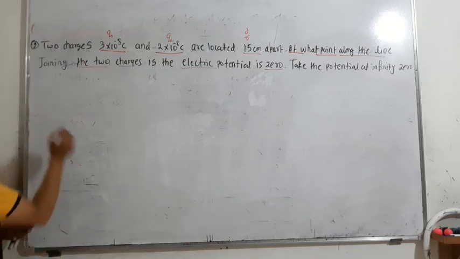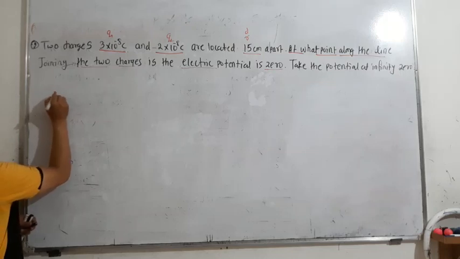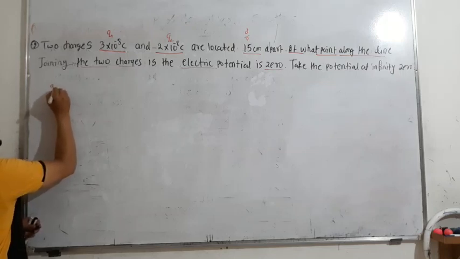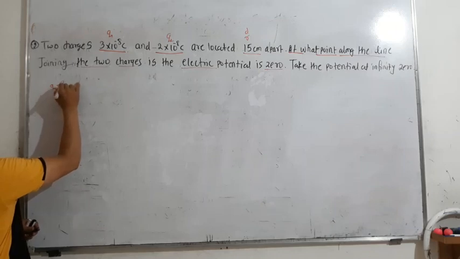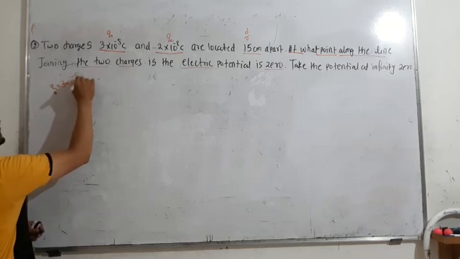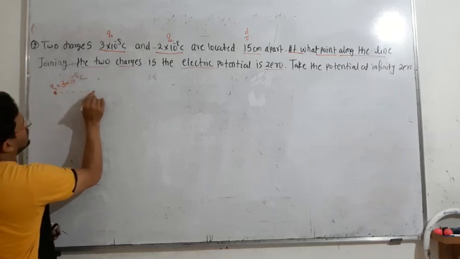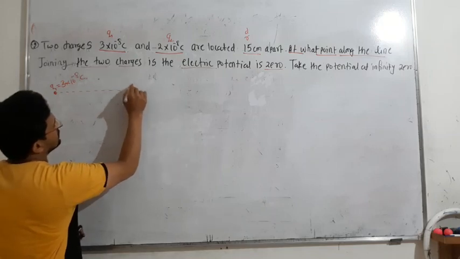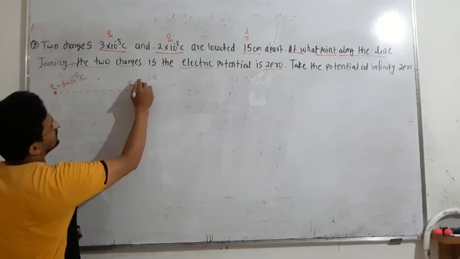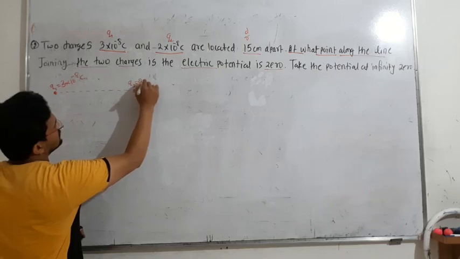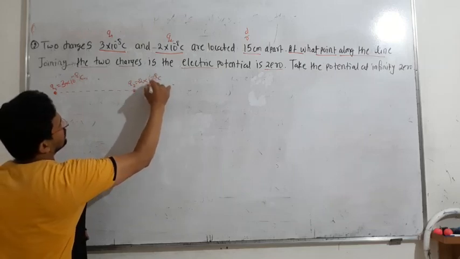First draw the two charges. So here it is Q1, how much is it? 3 into 10 to the power of minus 8 coulomb. And at some distance Q2 is there, that is minus 2 into 10 to the power of minus 8 coulomb.